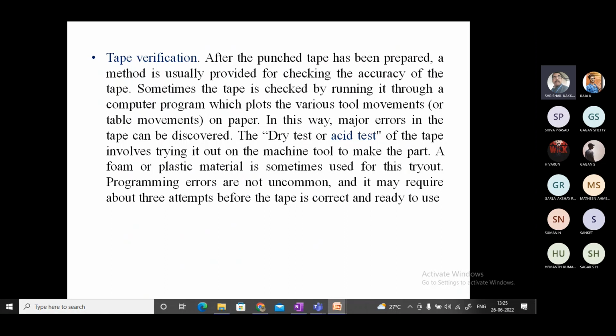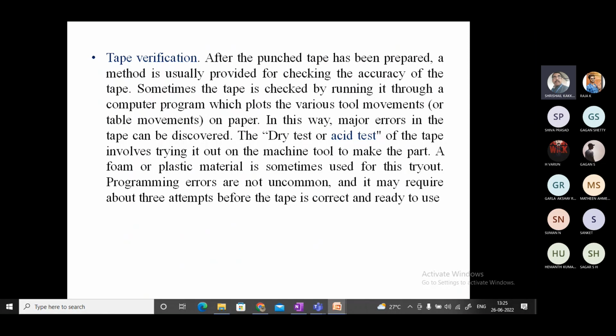Both are the same. Or we use a low cost material like wood, aluminum, or foam to do the machining. Once we confirm it can do proper machining, we load the actual material. That is called tape verification.